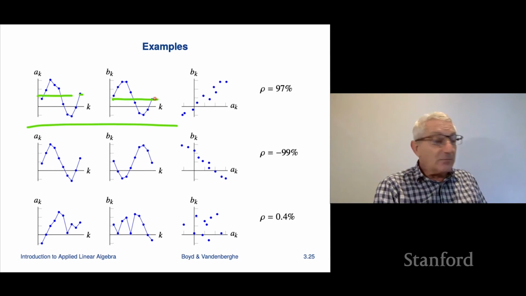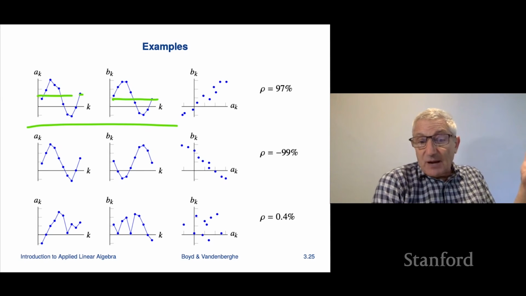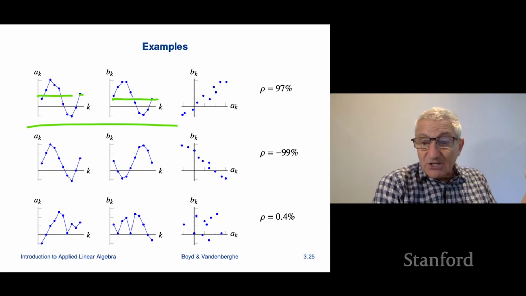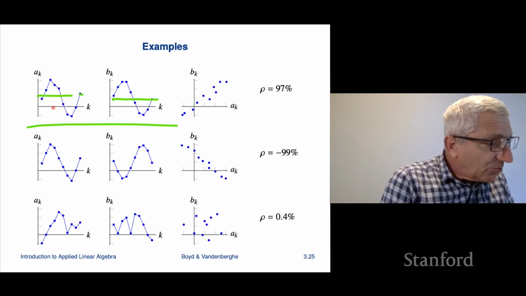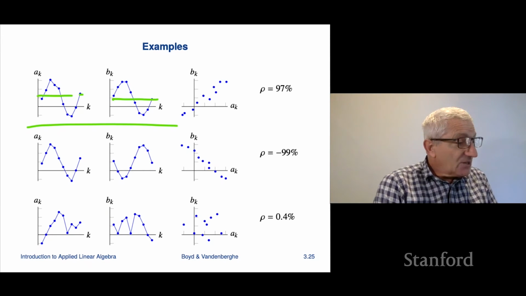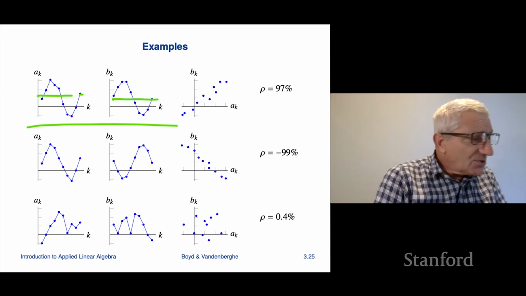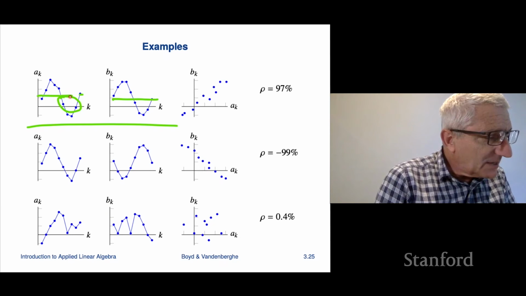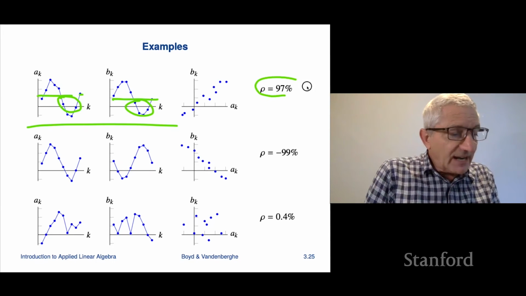Using my intuitive idea of correlation, over here in index like 2, 3, 4, roughly, A is above its mean, and sure enough, B is above its mean. Similarly, A is below its mean here, and so is B. And sure enough, these are very highly correlated.